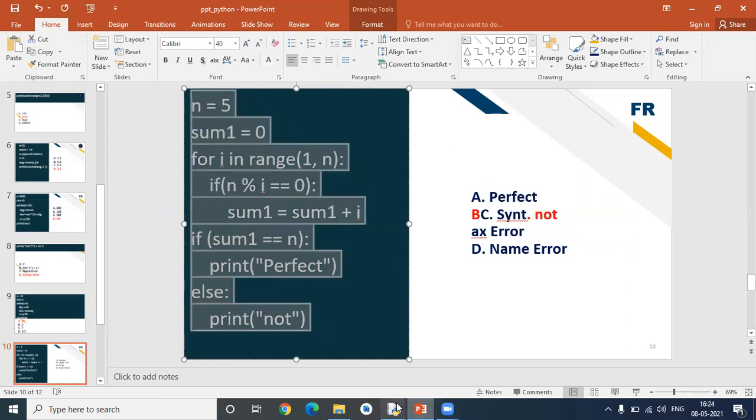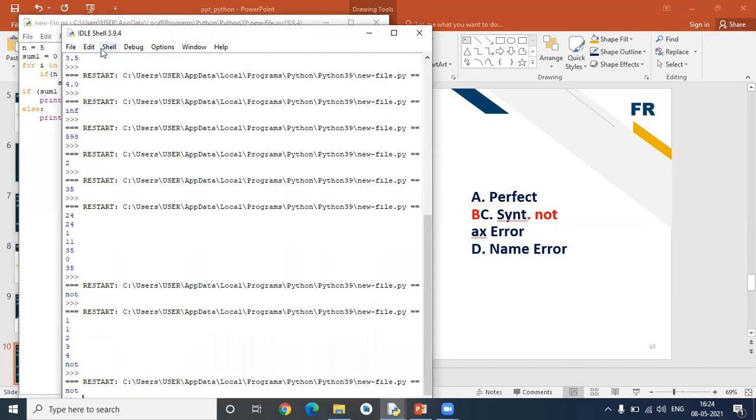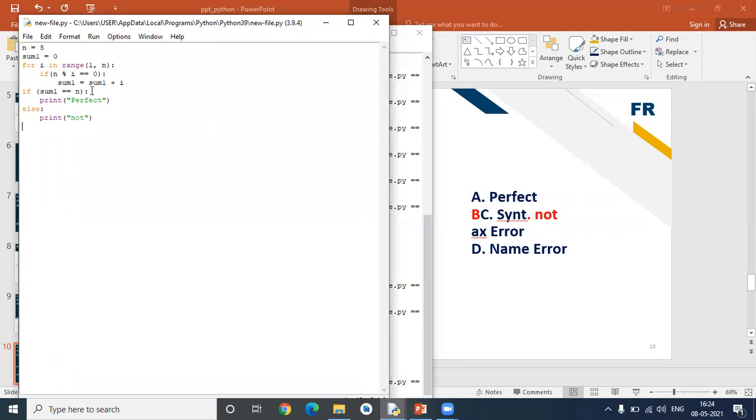Just to copy the same. I've just pasted here the same thing. Before going to run, save the code. You can see here, "not" is displaying. Okay, for a small clarification, if you have any doubt at that time, just print the value of i here.